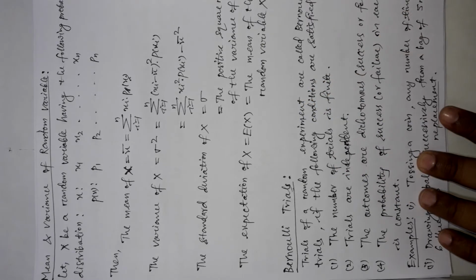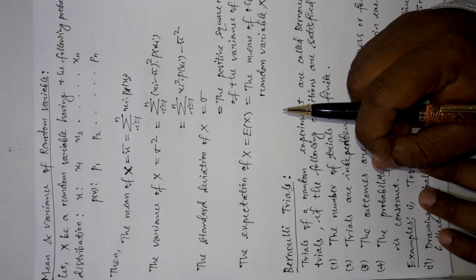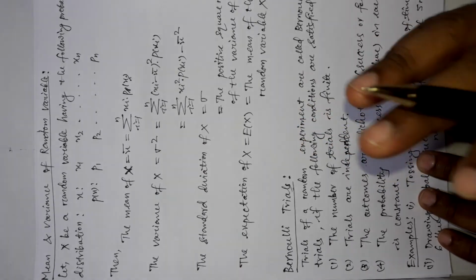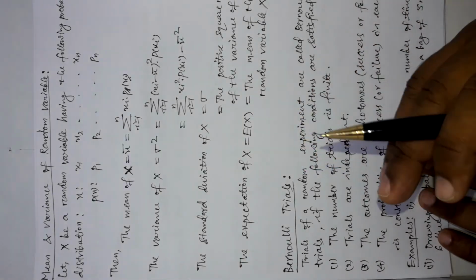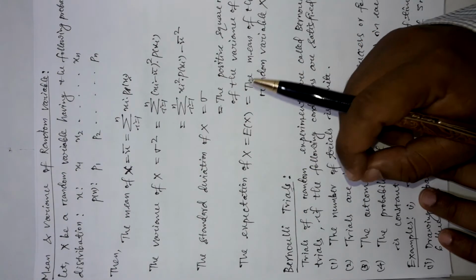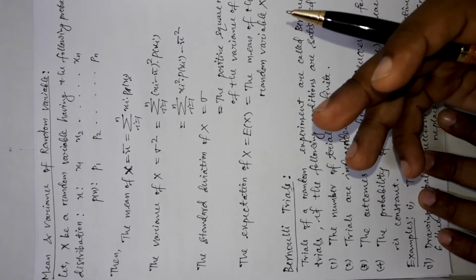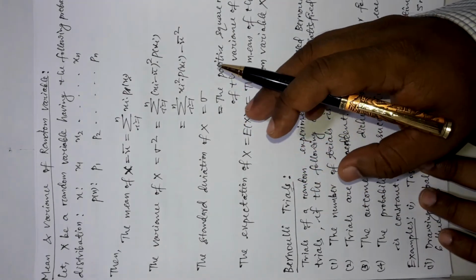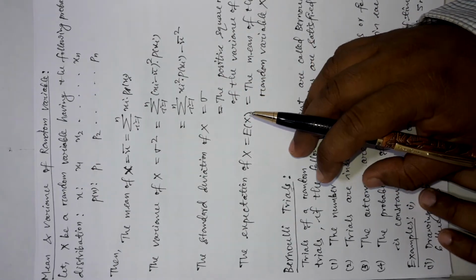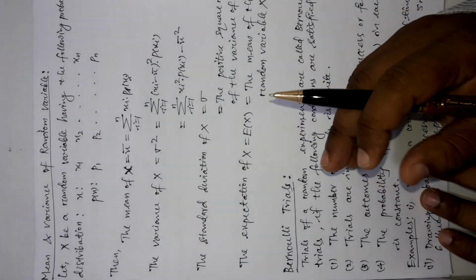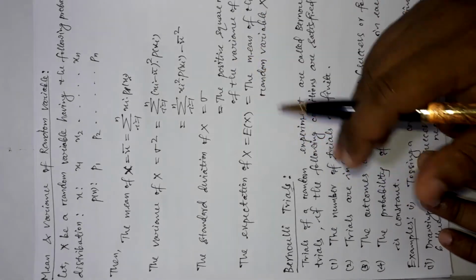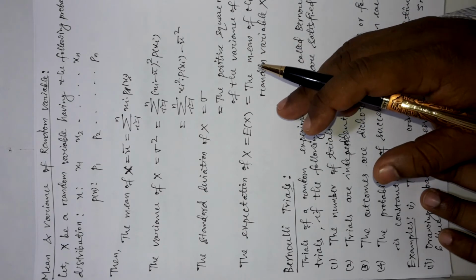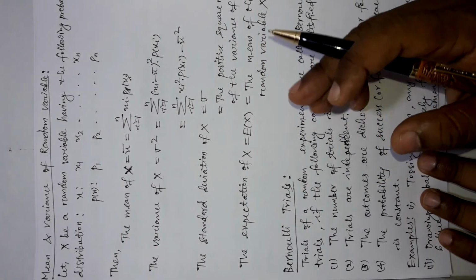So drawing a particular color of ball from that basket will have some probability. Then after that I will go for the second draw. Now if I am going for the second draw, then 2 cases will arise: I may put that previous ball in the basket again before the second draw, or I may not drop it in the basket. If I put that previously drawn ball again in the basket and then go for the second draw, then again the total number of chances will remain the same for the second trial also.